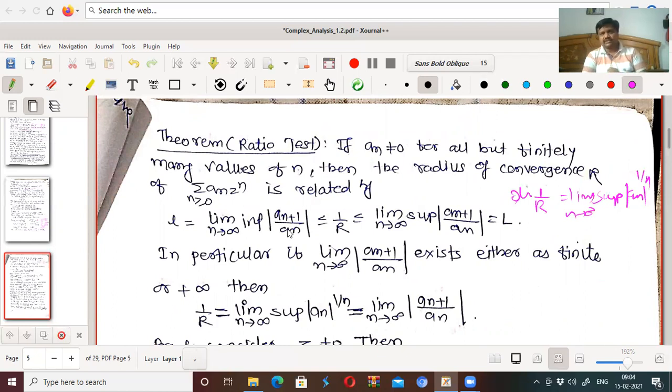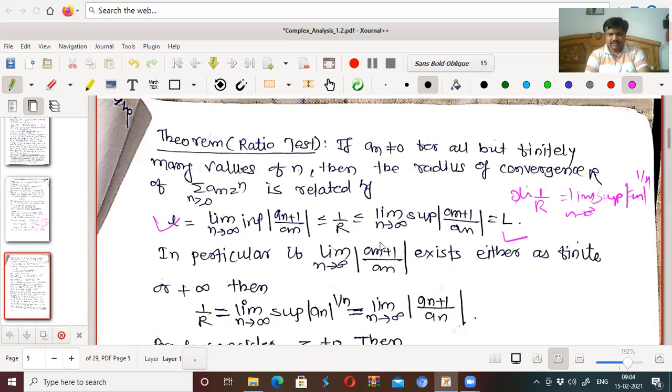By using the ratio test, we will obtain one more formula for finding R. So if a n is not equal to 0 for all but finitely many values of n, then the radius of convergence R is related by L equal to the limit as n tends to infinity of the infimum of mod a n plus 1 upon a n, which is less than or equal to 1 by R, which is less than or equal to the limit as n tends to infinity of the supremum of a n plus 1 upon a n, and this is equal to capital L.